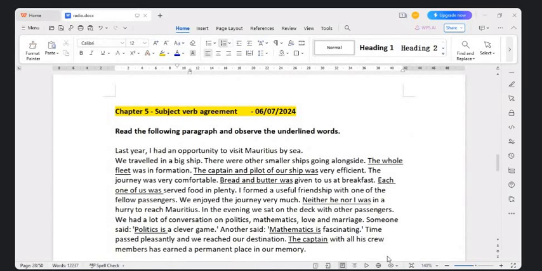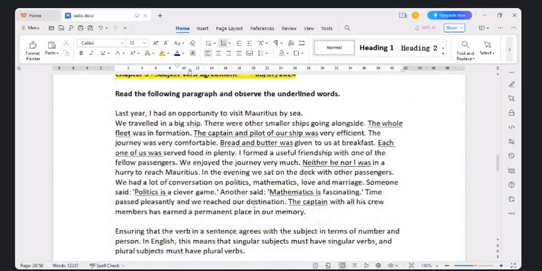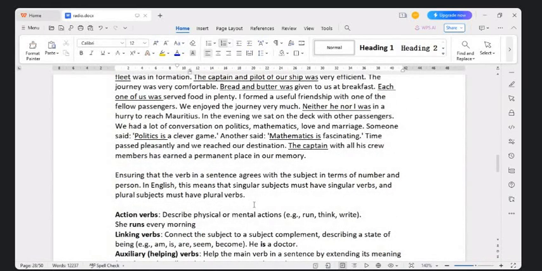Someone said politics is a clever game. Another said mathematics is fascinating. Time passed pleasantly, and we reached our destination. The captain, with all his crew members, has arranged a permanent place in our memory. Now, what is subject verb agreement? Ensuring that the verb in a sentence agrees with the subject in terms of number and person.